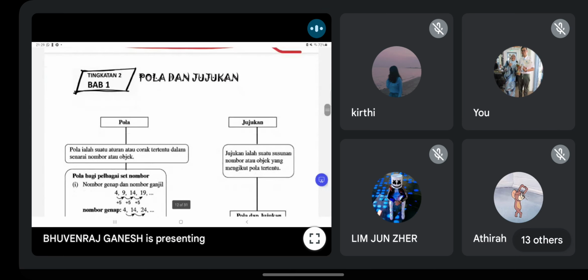Alright guys, any question for the whole form 1 syllabus? We already cover. Any question? Seluruh tingkatan 1. 13 chapter, kita dah pulun. Any question? All crystal clear? Semua faham?